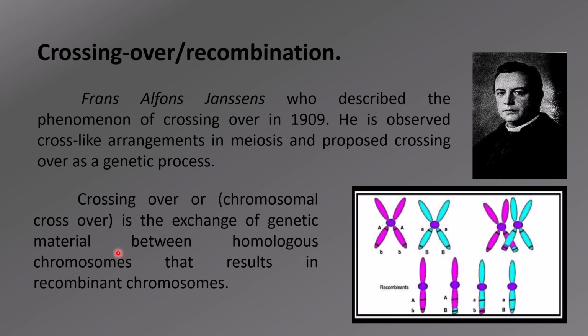Coming to the definition here, crossing over can be defined as the exchange of genetic material between the homologous chromosomes, which results in recombinant chromosomes. These two are the homologous chromosomes here, and at a particular locus where the linked genes are present, they undergo crossing over. Once it is completed, that results in the recombinant chromosomes, which means the chromosomes which undergo crossing over literally exchange their physical materials with each other.